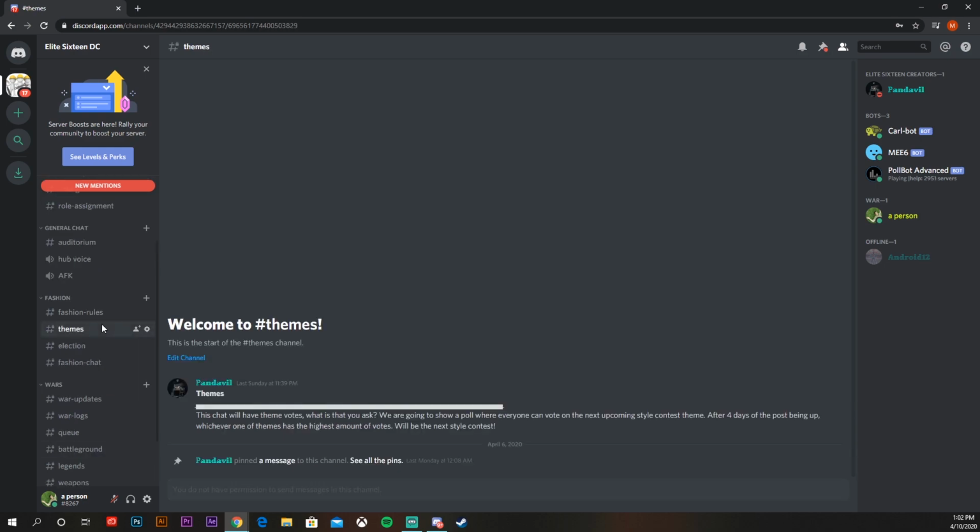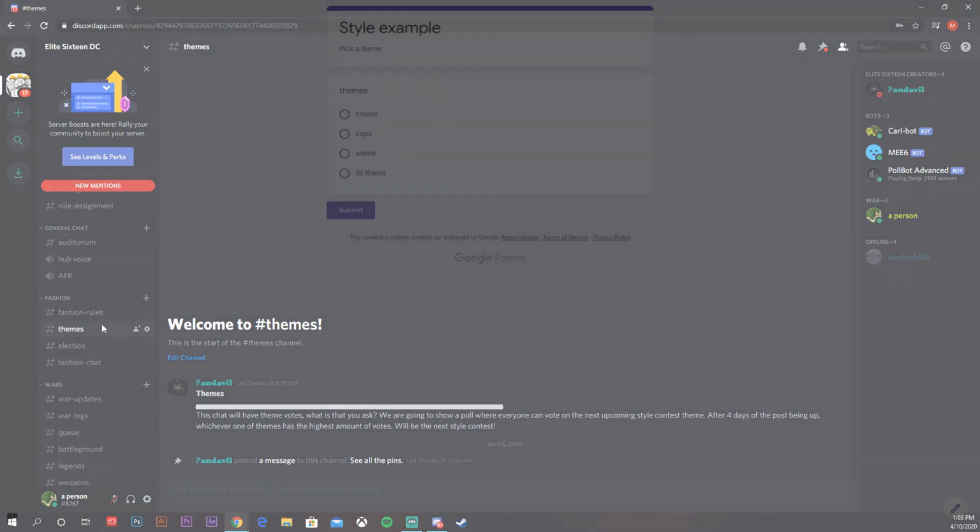Moving on, when you head to the fashion tab and go to themes, we will be doing our themes a little bit different. Instead of like the comment bot vote that we usually do, you have to head to Google Forms. Once in Google Forms, you'll be able to pick your own theme, and you select it and hit submit.